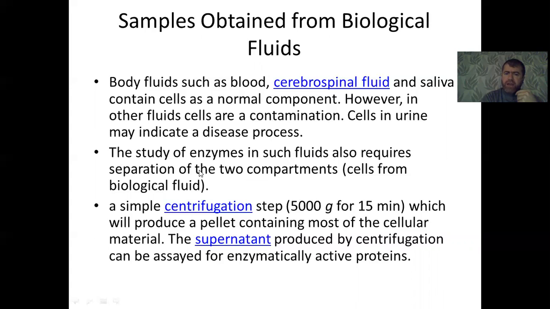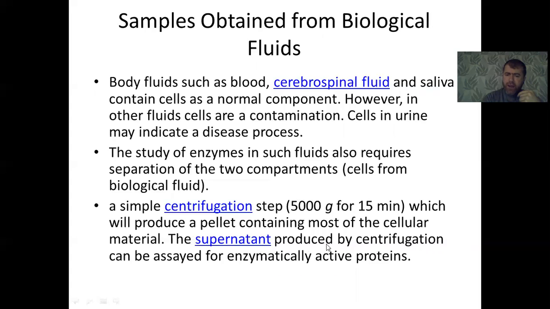The study of enzymes and other biomolecules in such fluids also requires separation of the two compartments, cell and liquid. A simple centrifugation step, at 5,000 rotations per minute, will produce a pellet containing most of the cellular material, which is precipitated at the bottom of the test tube, while the upper part is the supernatant.